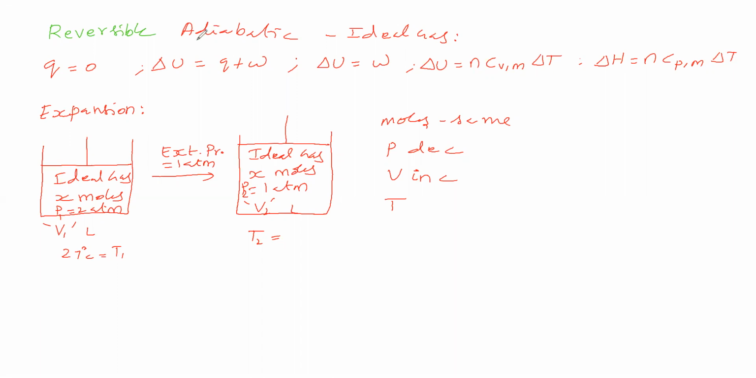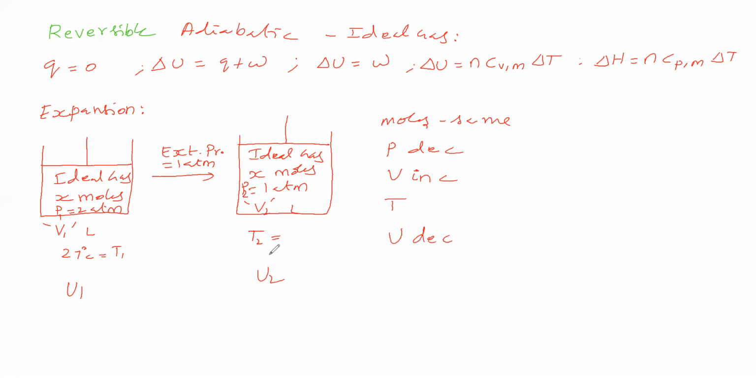Adiabatic process in the sense between system and surrounding there is no exchange of heat. Therefore, the ideal gas cannot take heat from the surrounding, but it is doing work. It is spending energy. From where will it spend energy? From its own. Therefore, if its internal energy is U1, now the internal energy will be U2. What will happen to the internal energy? Internal energy should decrease.